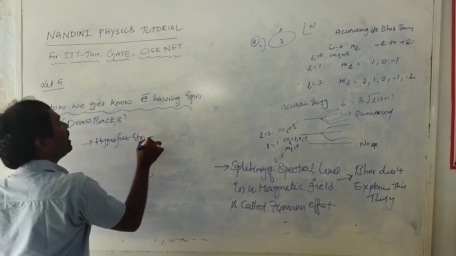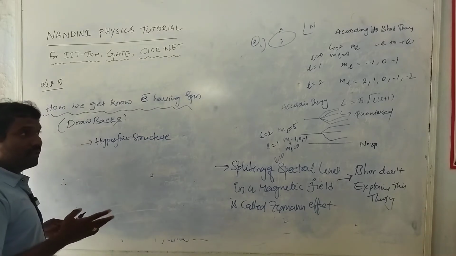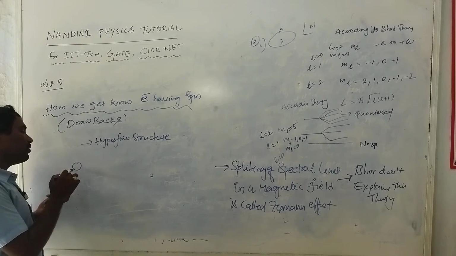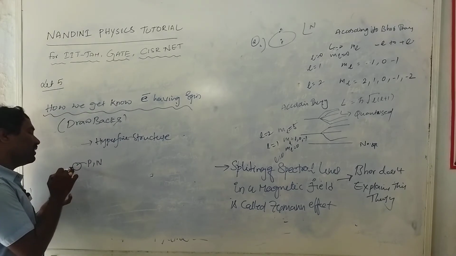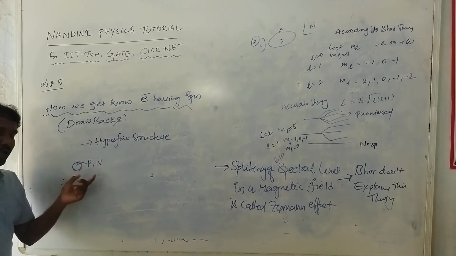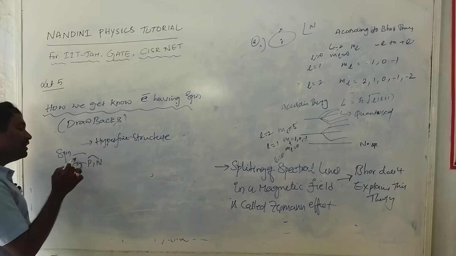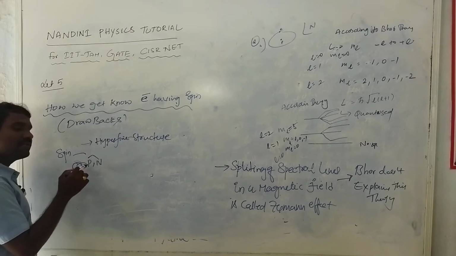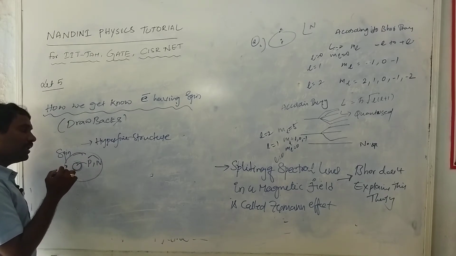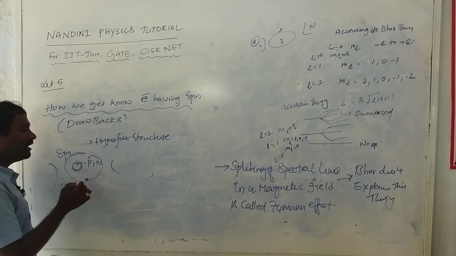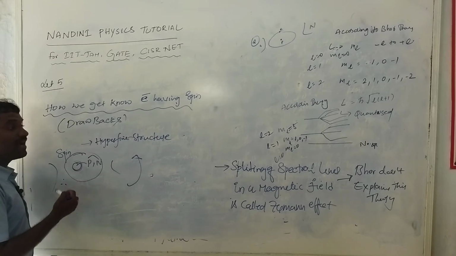I'll explain hyperfine structure in my next class, no problem. But hyperfine structure means that a nucleus also has some protons and neutrons, and these protons and neutrons also have some spin. These neutron and proton spins rotate about their own axis. We consider the spin of proton and neutron, and that spin creates some magnetic momentum. That magnetic momentum interacts with the external magnetic field. This concept is called hyperfine structure.